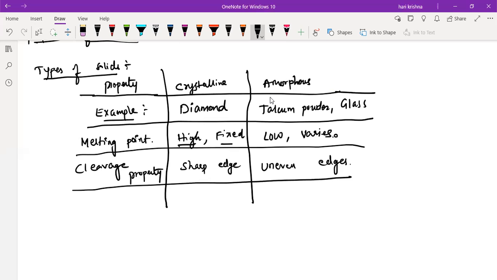The next one, heat of fusion. What is the heat of fusion?